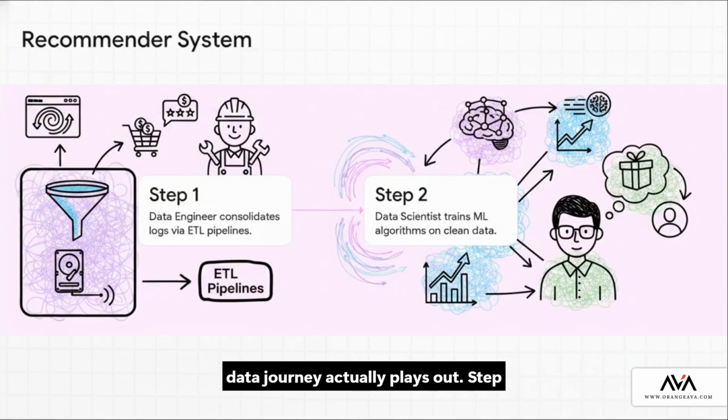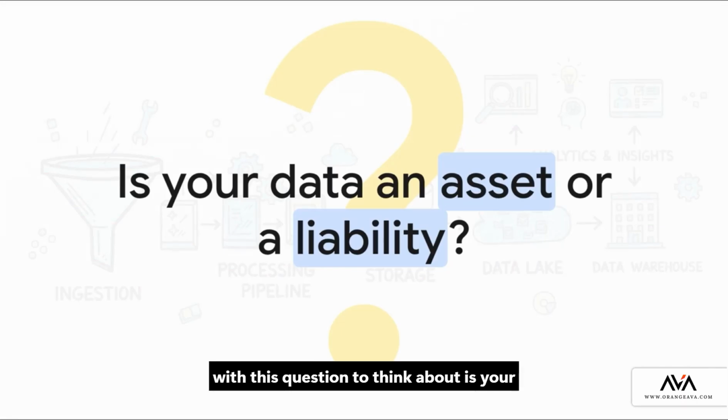Step 1. The data engineer consolidates all those raw user behavior logs using ETL pipelines, getting them into a clean warehouse. Then, step 2, the data scientist takes that beautifully clean data to train their machine learning algorithms. See? The engineer's prep work directly powers the AI's predictions. So, I'll leave you with this question to think about. Is your organization's data a highly tuned asset, or is it kind of just a chaotic liability?